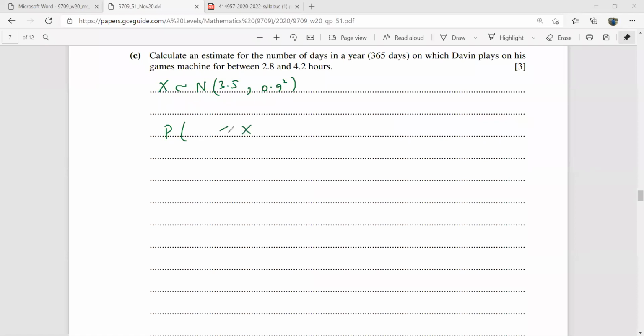So now we'll find basically that x is between 2.8 and 4.2. You will find this probability and then you will multiply this probability by 365. You will get the number of days, because in any day, playing between these many hours, that will be calculated this way. Okay, so let's do that. I'll be standardizing it. Z is going to be between 2.8 minus 3.5 over 0.9, and 4.2 minus 3.5 over 0.9.